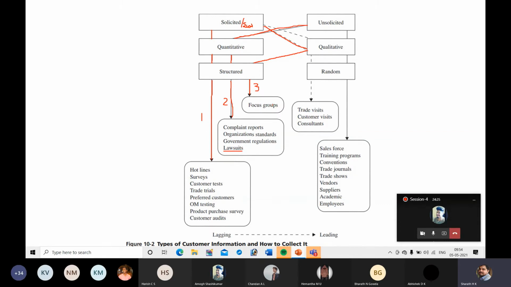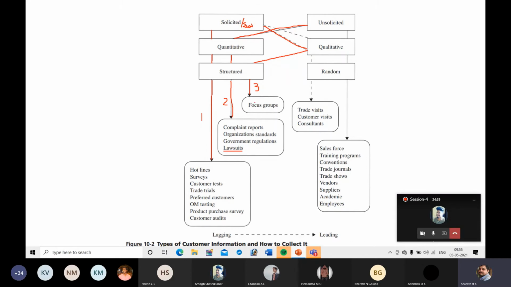For any product or service there are target groups. If it is a textbook related to engineering, the focus group will be engineering students. If it is a novel, the focus group will be people who have interest in literature. If it is an app related to cricket, the focus group will be people who are interested in watching or playing cricket. Like that you can identify the focus groups, interview them, and get the information. That is, the company will search.